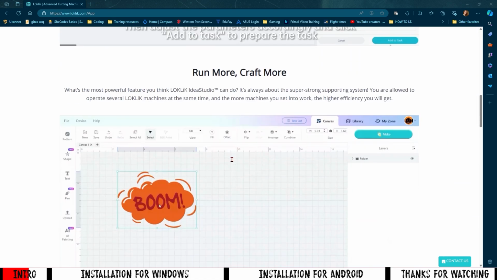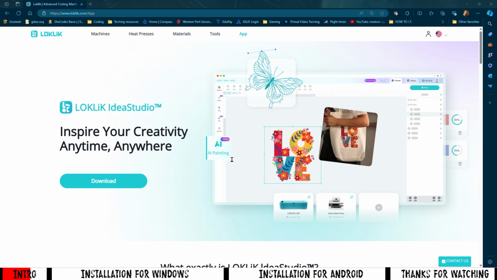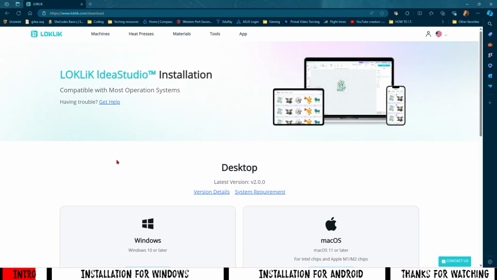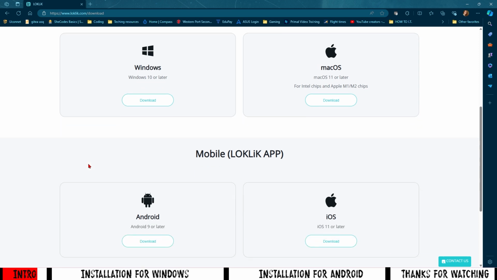Okay, so this page just tells you a little bit about what the LOKLiK Idea Studio can do. We're just going to click on download. Now if you go down, you'll see your options. We've got Windows, Mac, Android and iOS. Please select the operating system that you need. In this video, I'm just going to quickly demonstrate how to download on Windows and Android. So for Windows first, let's click on download.